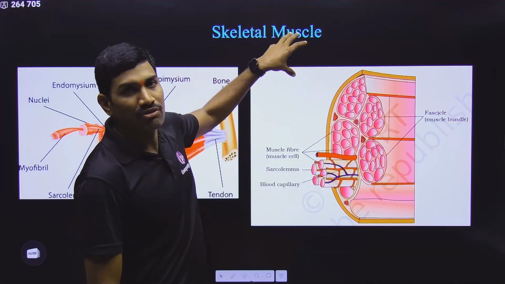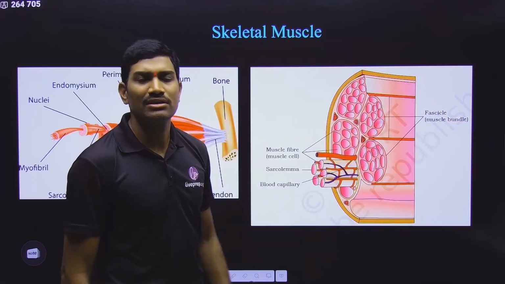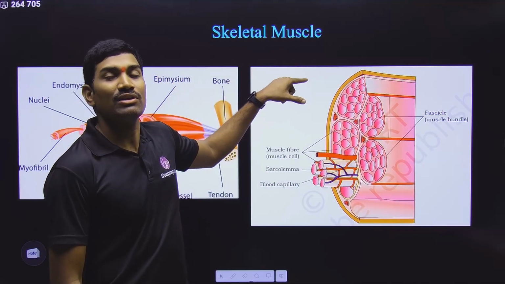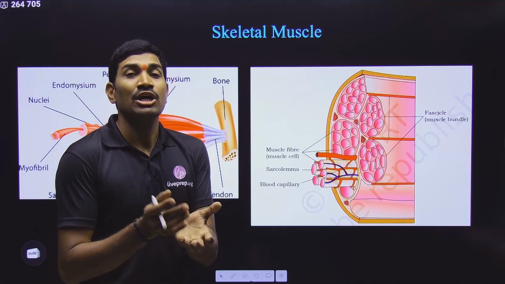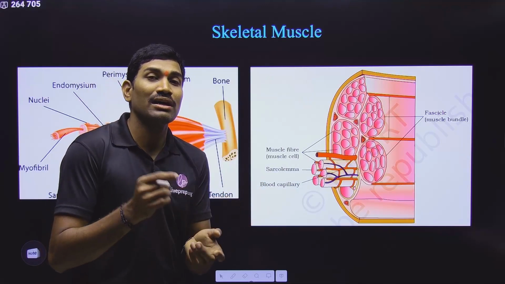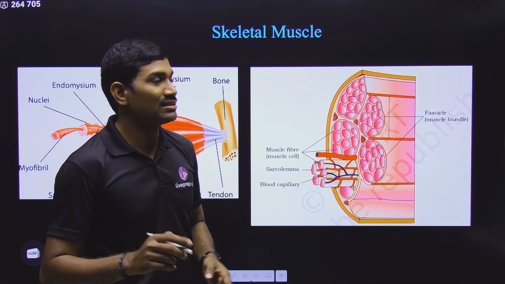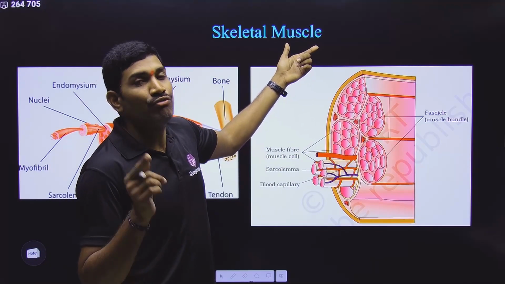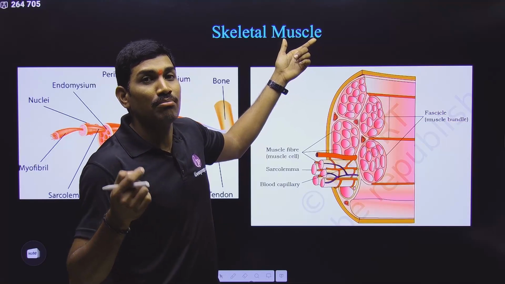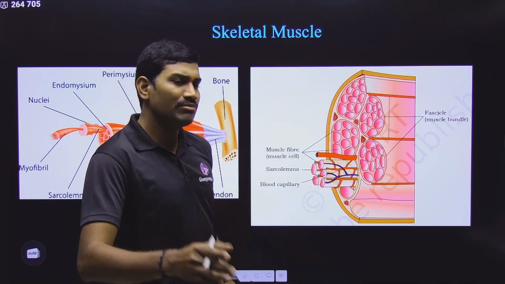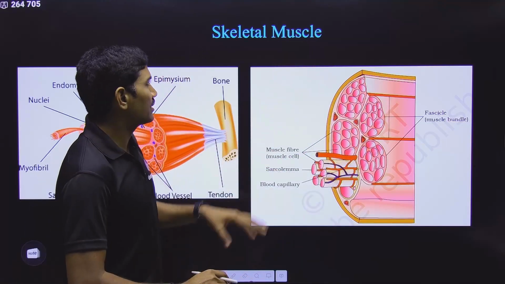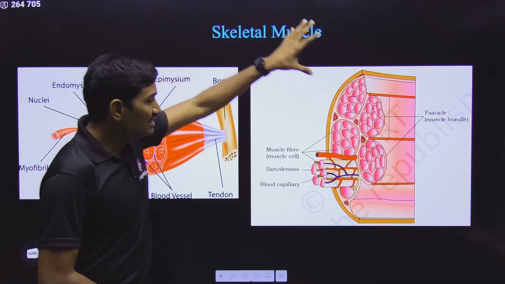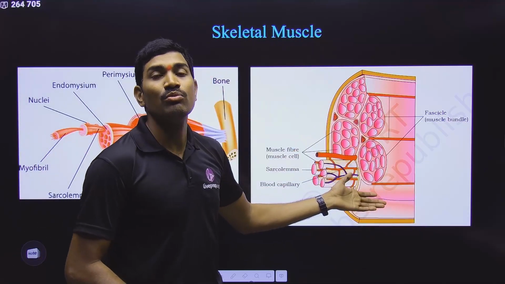Now we are talking about the muscle here. Regarding the nerve, we can study in a different chapter. Regarding this muscle, it is a tissue, which means a group of cells. Now what is that cell? The cell is called a muscle cell. Please understand this. Simply if they are writing the word muscle, it is a tissue. If you want to refer to the cell, then you need to write muscle cell. It has different names. Slowly I will tell you all the names, so don't worry. Now we are talking about the skeletal muscle specifically. Since it is a tissue, it again has a group of cells.